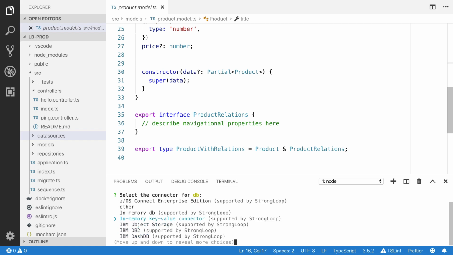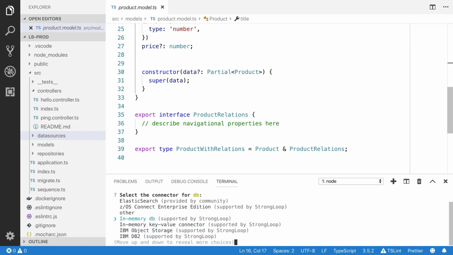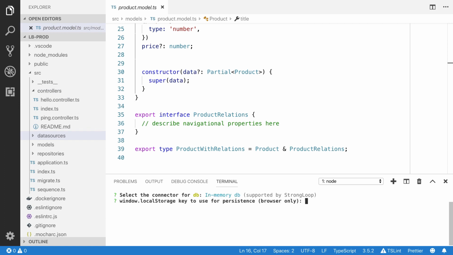But for this case, I'm going to use in-memory DB, which is supported by LoopBack. With in-memory DB, you will create the JSON file and you will store all the data. In-memory DB is good for testing only. I'm going to press enter. Full path to file for the persistence: where do I want to save my data? We will create the db.json file inside the data folder.